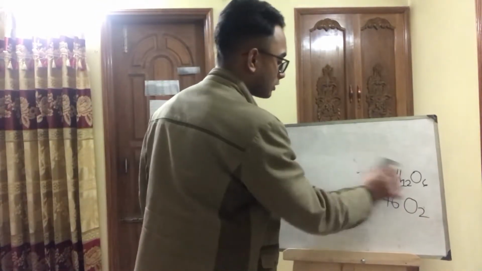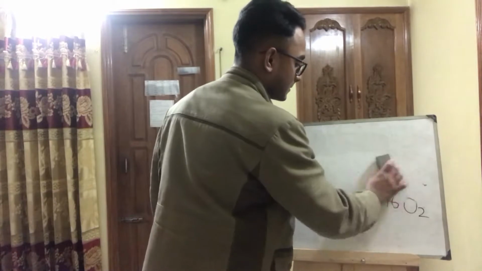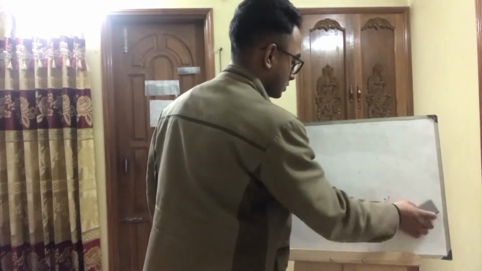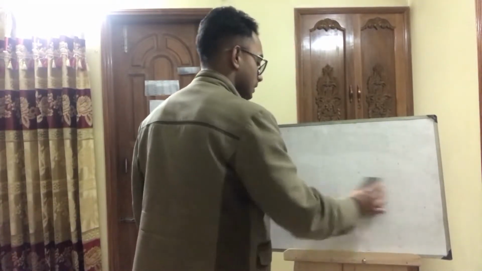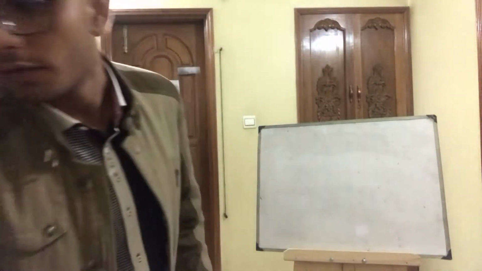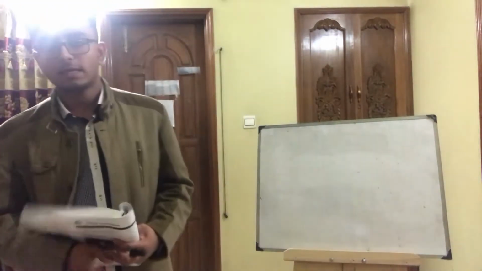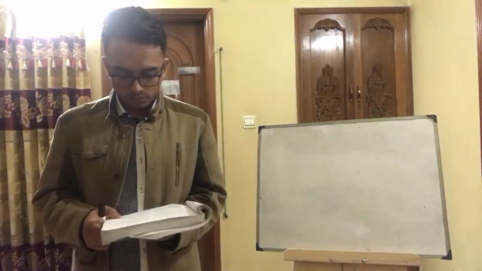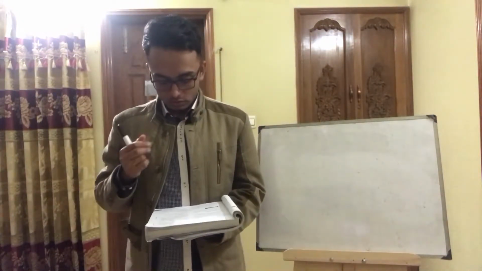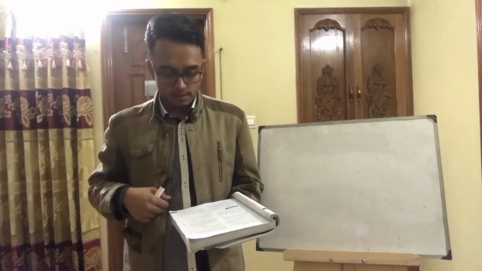Now this is very important, that you write a balanced equation, else your marks will be deducted from your CAI examinations. So leaves. Photosynthesis happens inside the chloroplast.